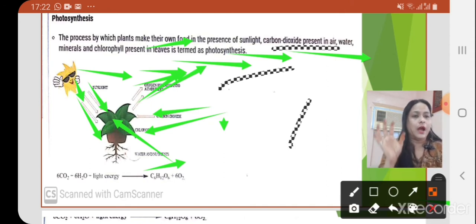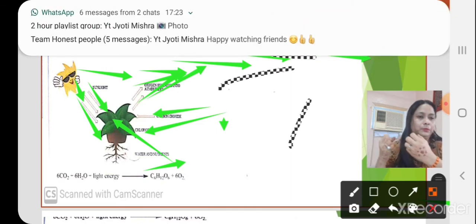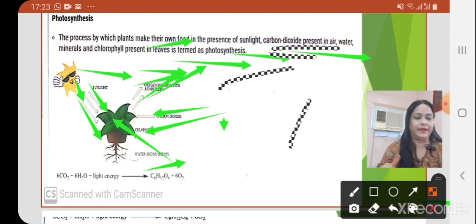Firstly, keep in mind that water and minerals are absorbed by the root. Second, carbon dioxide comes from the atmospheric air, and oxygen is released into the atmosphere during this process.